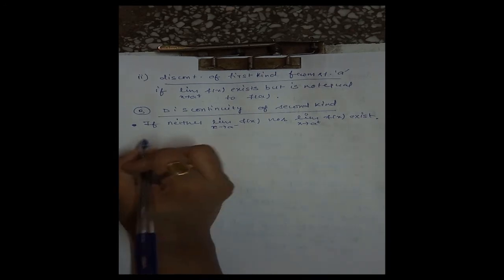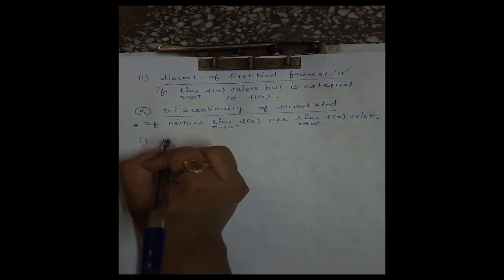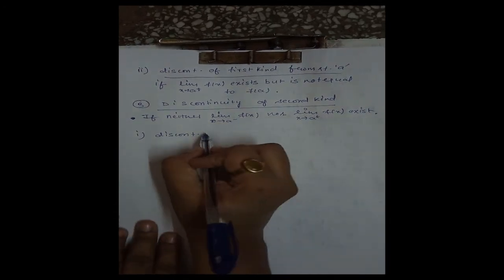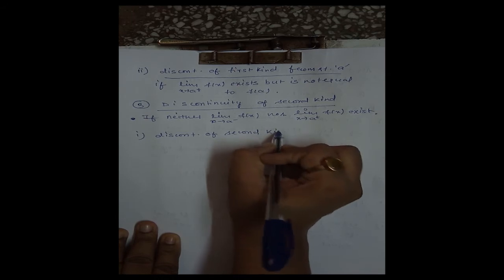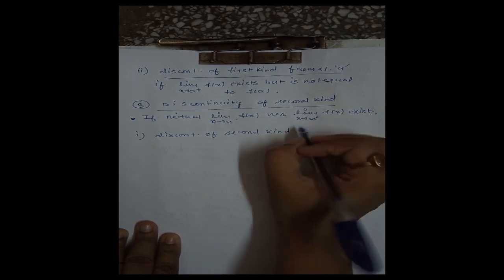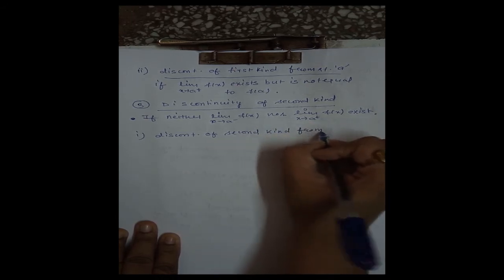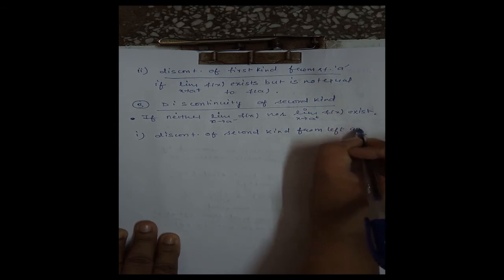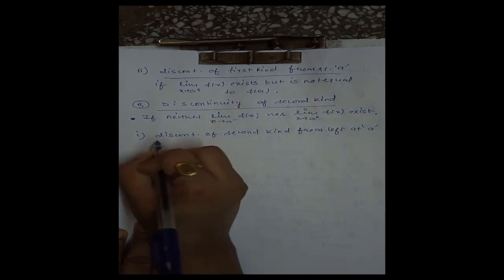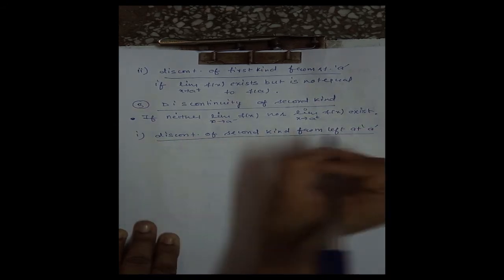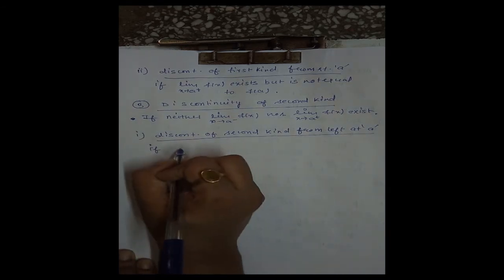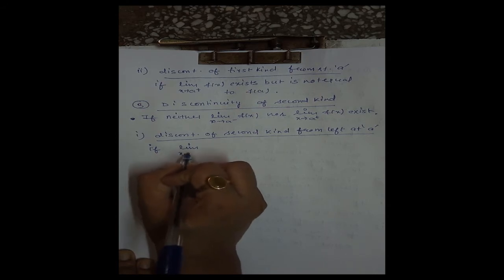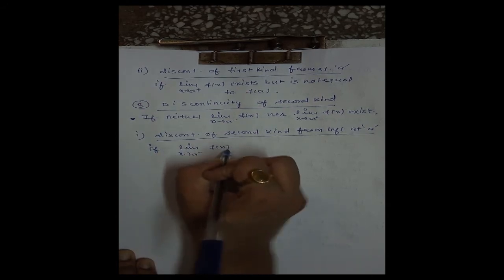This is further subdivided in two parts. Discontinuity of second kind from left at a. Then this holds if left hand limit does not exist.